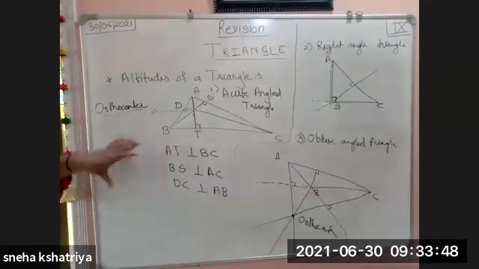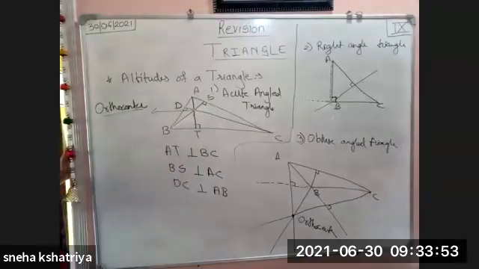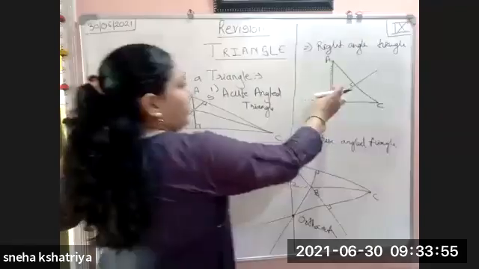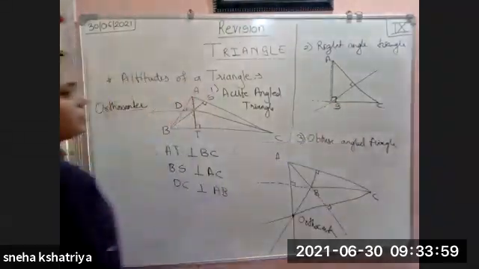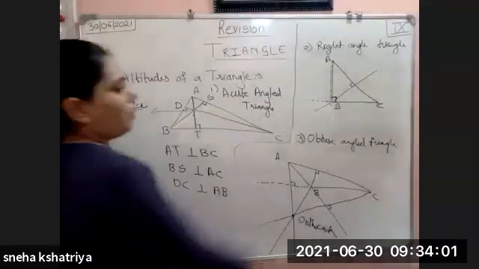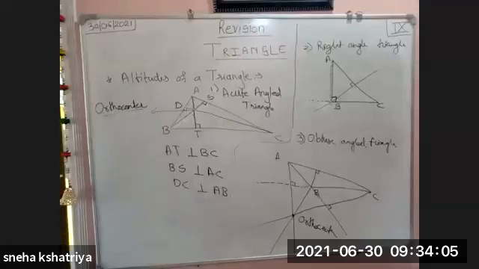So what you have to remember is that in an acute angle triangle, the orthocenter is inside the triangle. For a right angle triangle, the orthocenter is at the vertex of the right angle. And for an obtuse angle triangle, the orthocenter is outside the triangle. So these are the properties of altitudes of triangles. Now we will see the median.